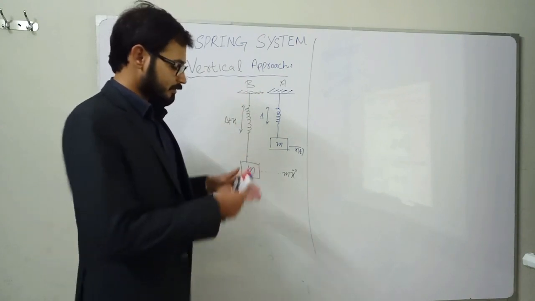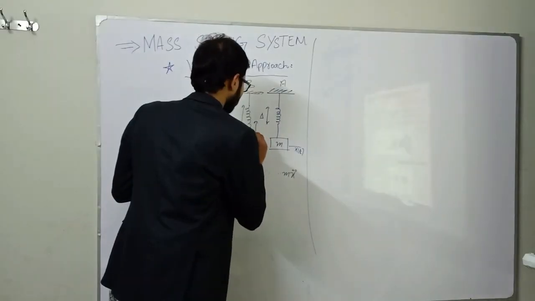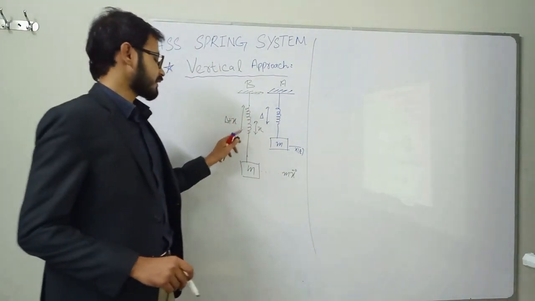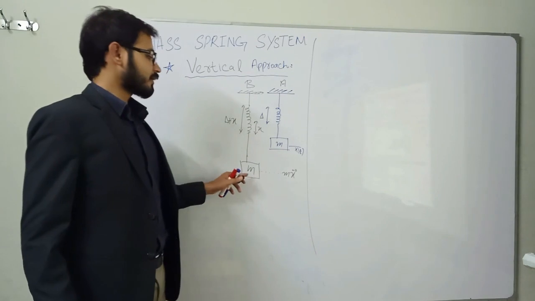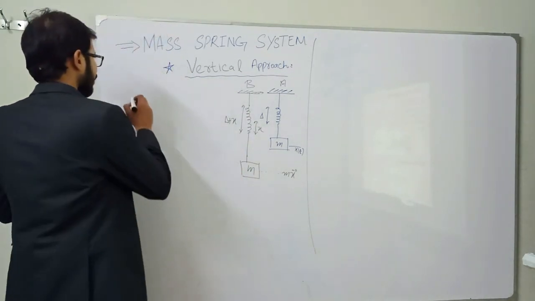The extension in the spring was x, so the whole spring length is delta plus x, and the mass of the block is again m. So for the first case, the static case,